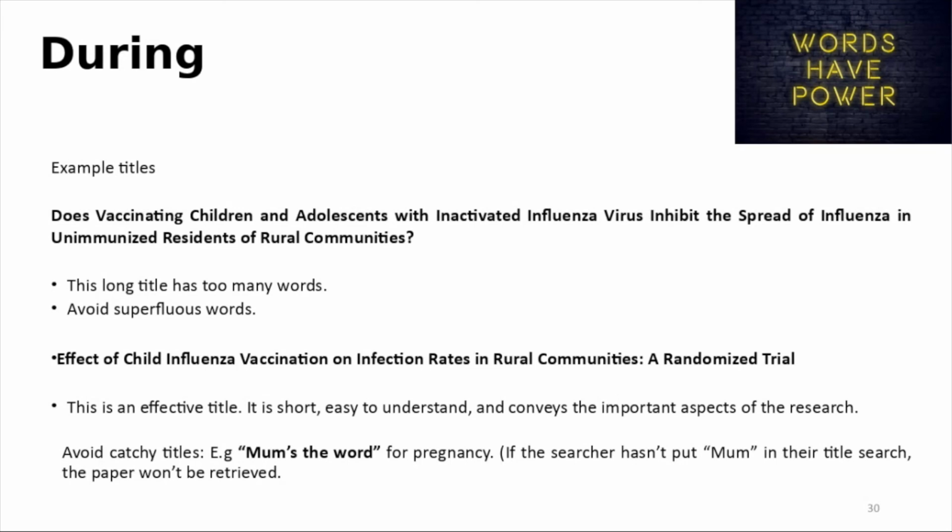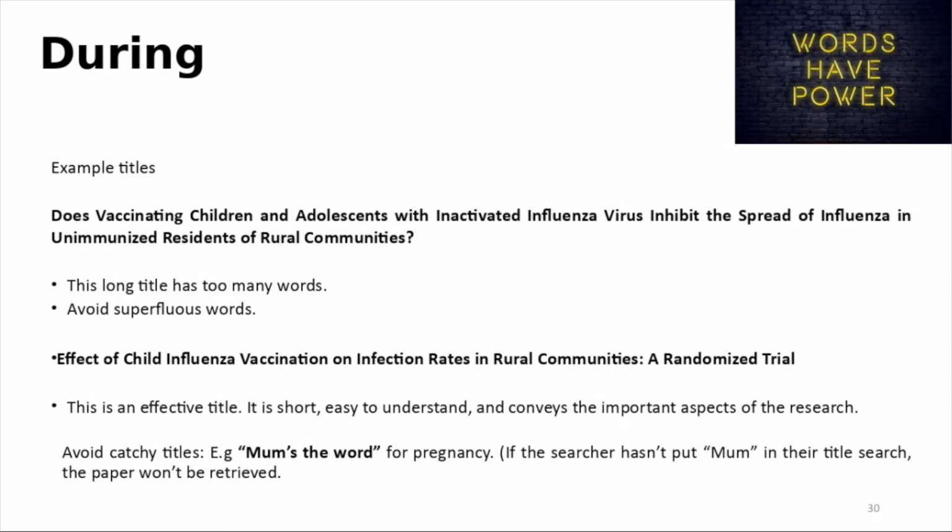So here's an example of a more effective title. Effective child influenza vaccination on infection rates in rural communities, a randomized trial. So this title is short and easier to understand, and it's just highlighting and conveying the aspects of the research. So it's the key details of the research, just saying what it is, and the type of research it is as well, a randomized trial. If you're doing a sort of specialist type of research, it might be worth putting the type of research it is.